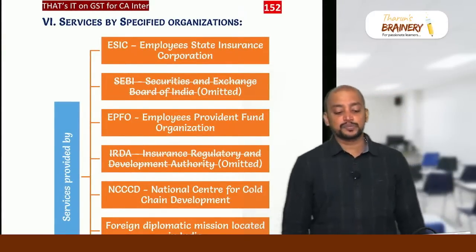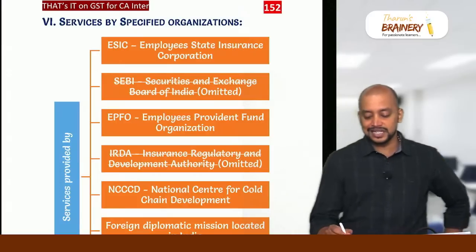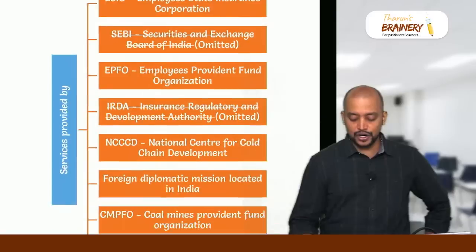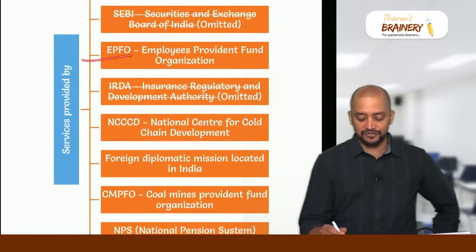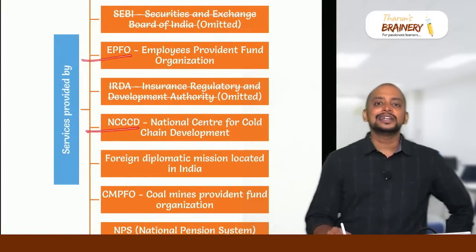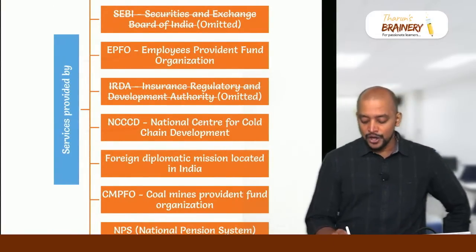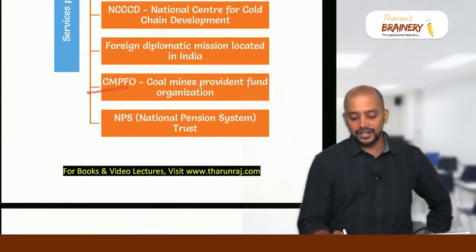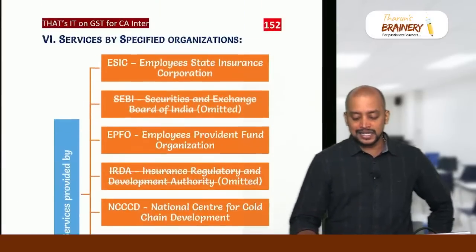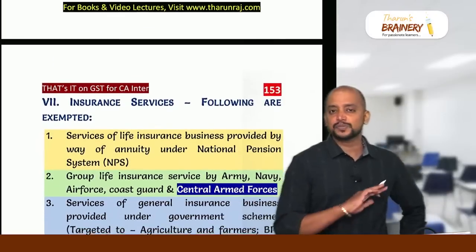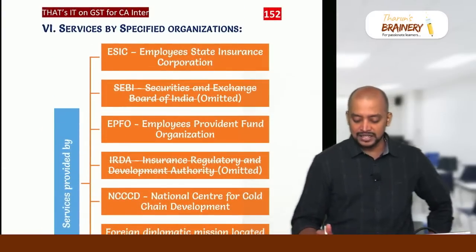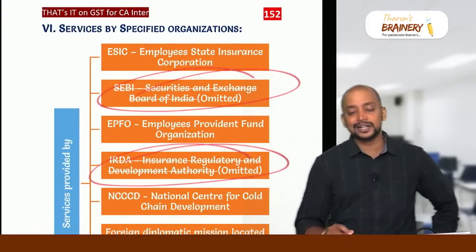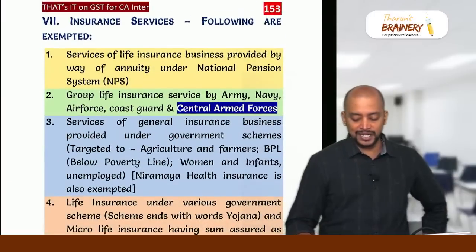Then services by specified organizations. We have ESIC, Employee State Insurance Corporation, EPFO, Employee Provident Fund Organization, NCCCD, National Center for Cold Chain Development, Foreign Diplomatic Mission located in India, Coal Mine Provident Fund Organization and NPS. These are some specified organizations. Any service provided by them will be exempted, and in this, SEBI and IRDA are now omitted. So services provided by them will be taxable.